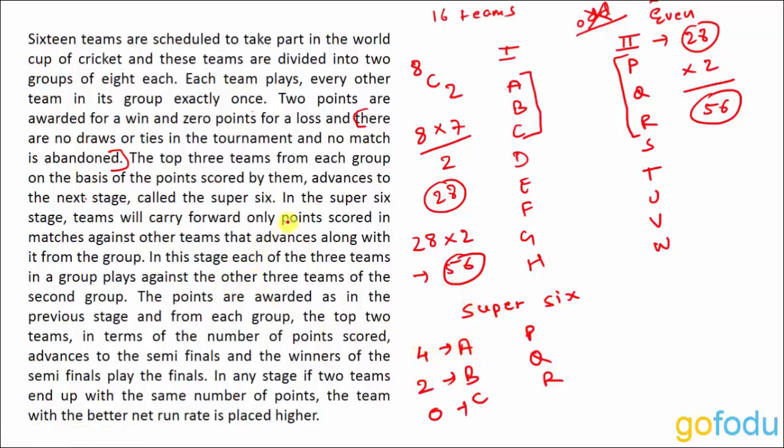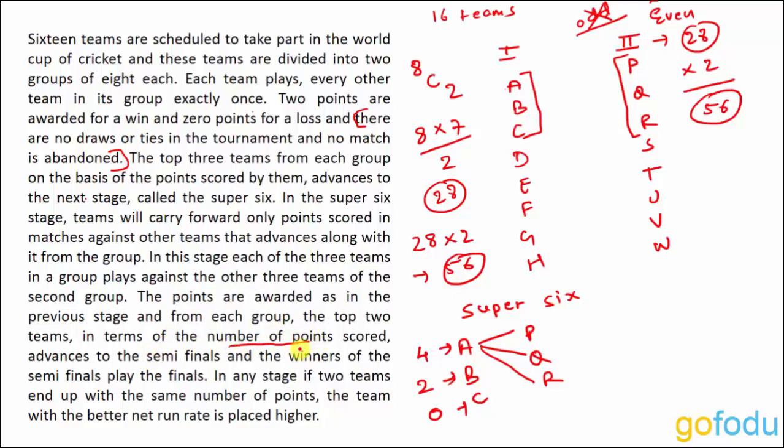As simple as that. Now, in this stage, each of the 3 teams in a group plays against the other 3 teams of the second group. So basically what they are telling us is that A will play against P, Q and R. Similarly, B and C will also play against P, Q and R respectively. Now, the points are awarded as in the previous stage, and from each group the top 2 teams in terms of number of points scored advance.